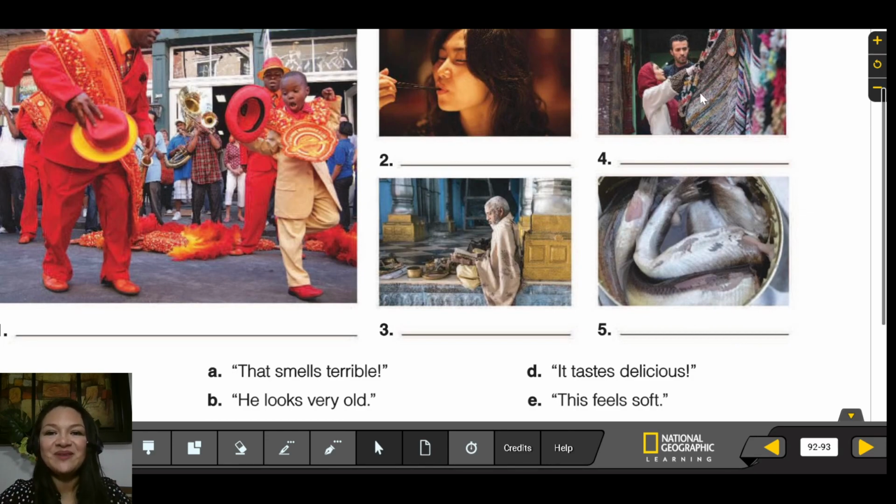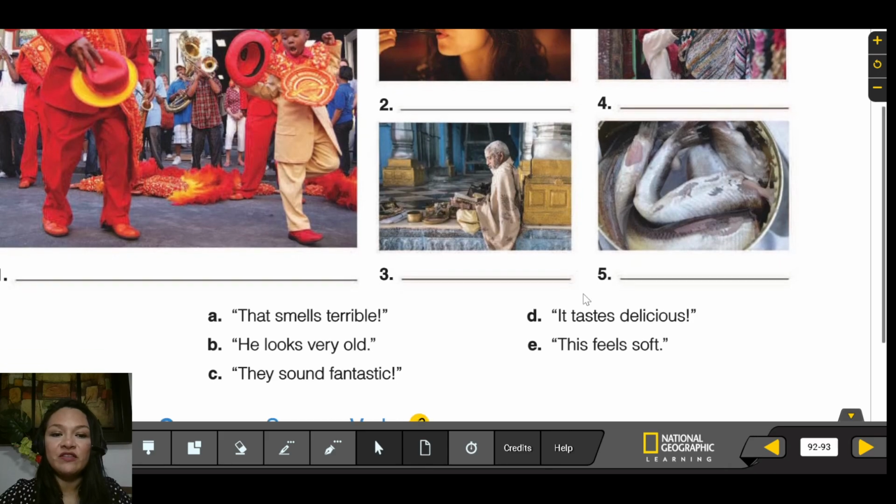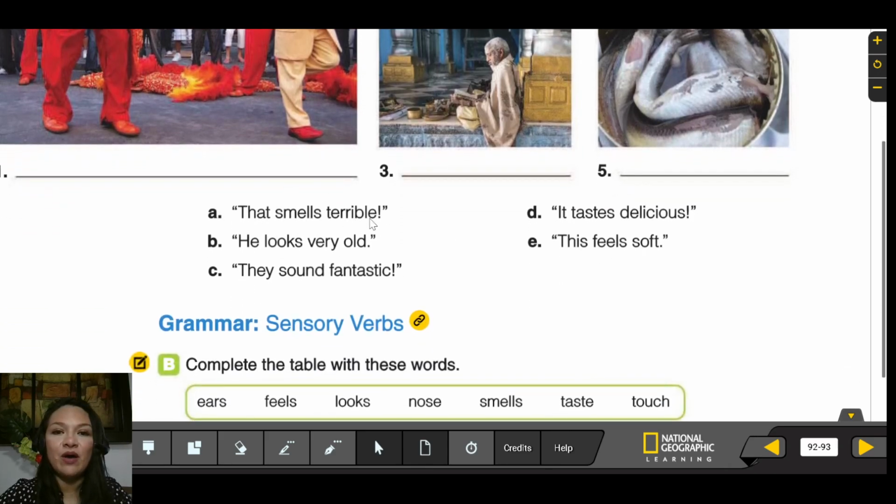This one, right? Okay, so you can see we are talking about the senses. Smell, look, sound, taste, and feel, right? Five different senses. You smell with your nose. How about what do you see with?